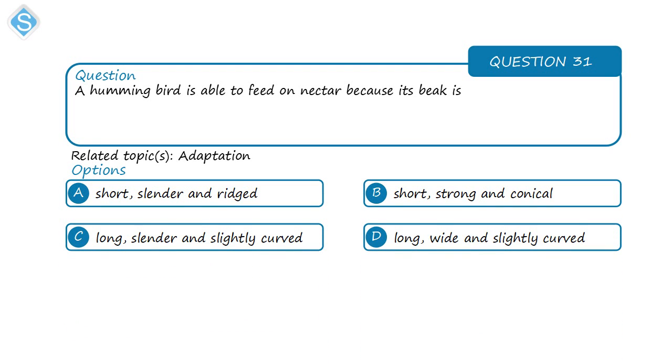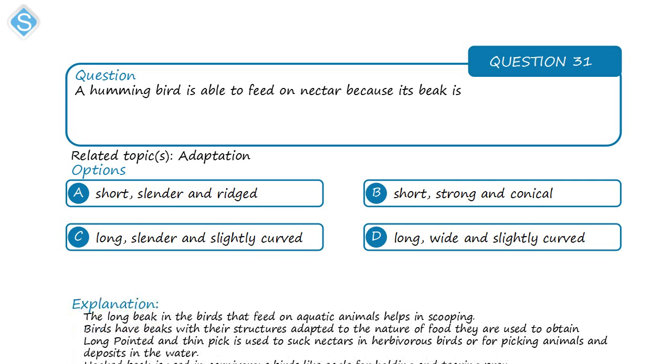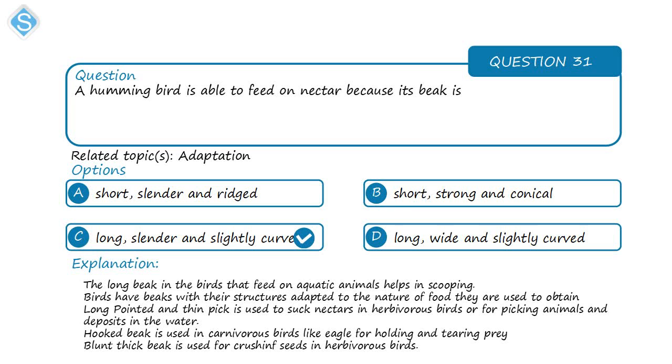Next, on adaptation, a hummingbird is able to feed on nectar because its beak is... So basically the kind of beak that a bird has is very much related to the nature of what it feeds on. For example, birds that feed on nectar usually have long, slender beaks, and in some the beak may be slightly curved, but more importantly the beaks are long so that they can reach the nectar, and slender as well, like thin.